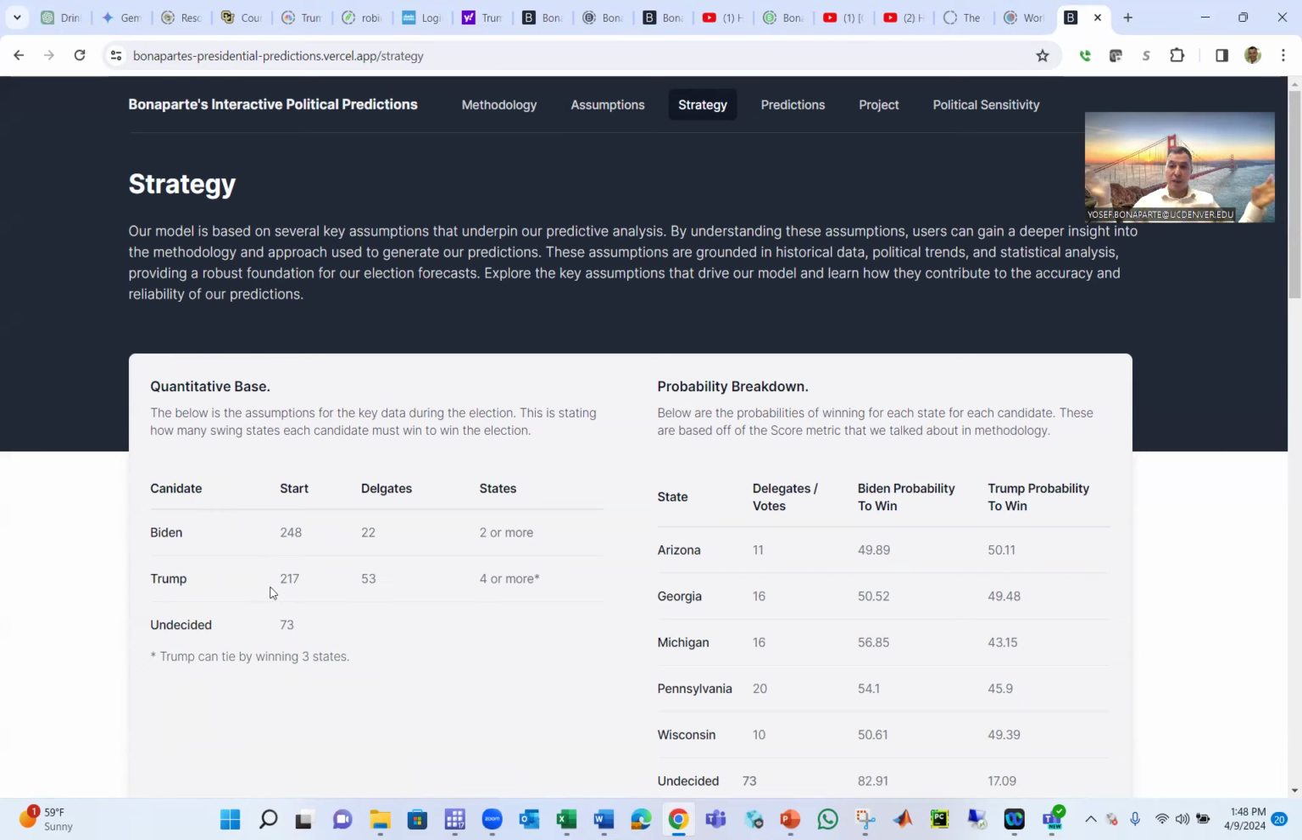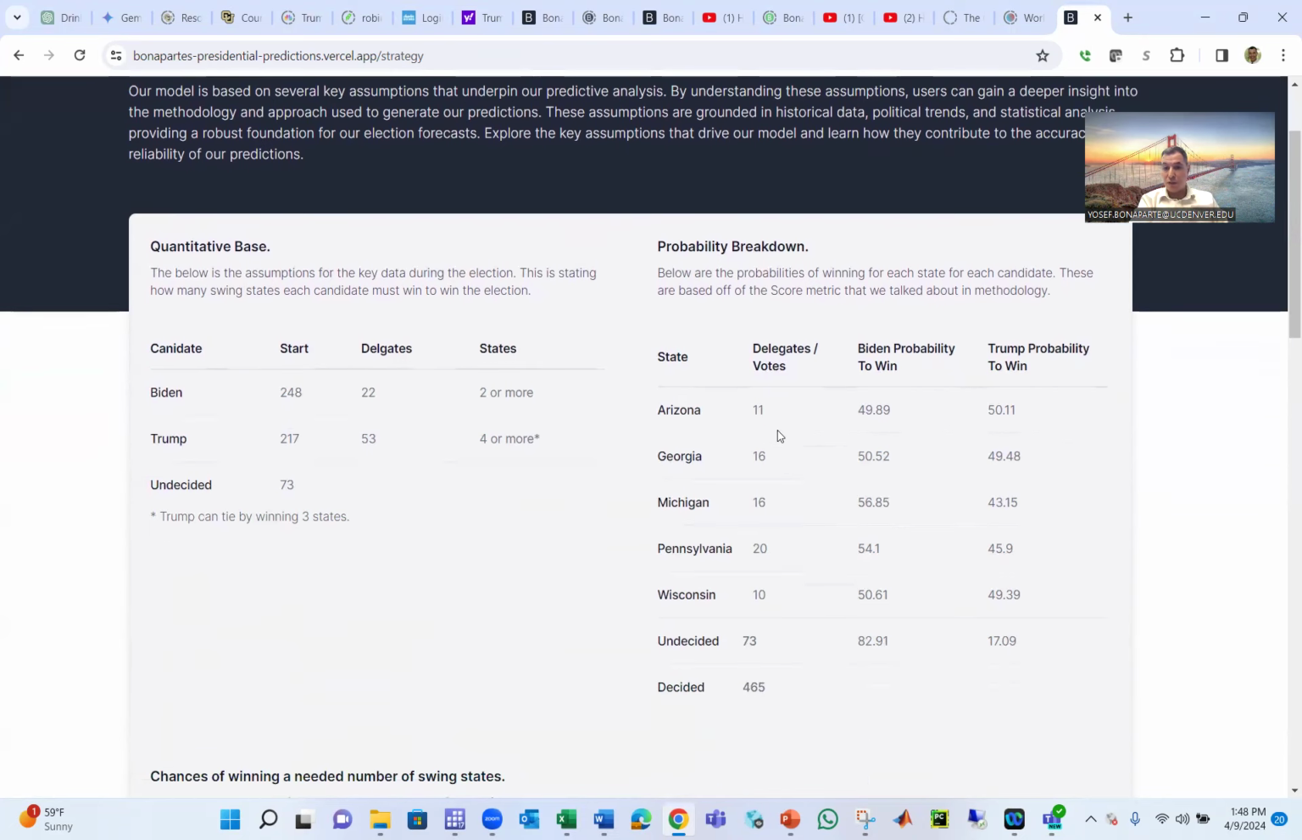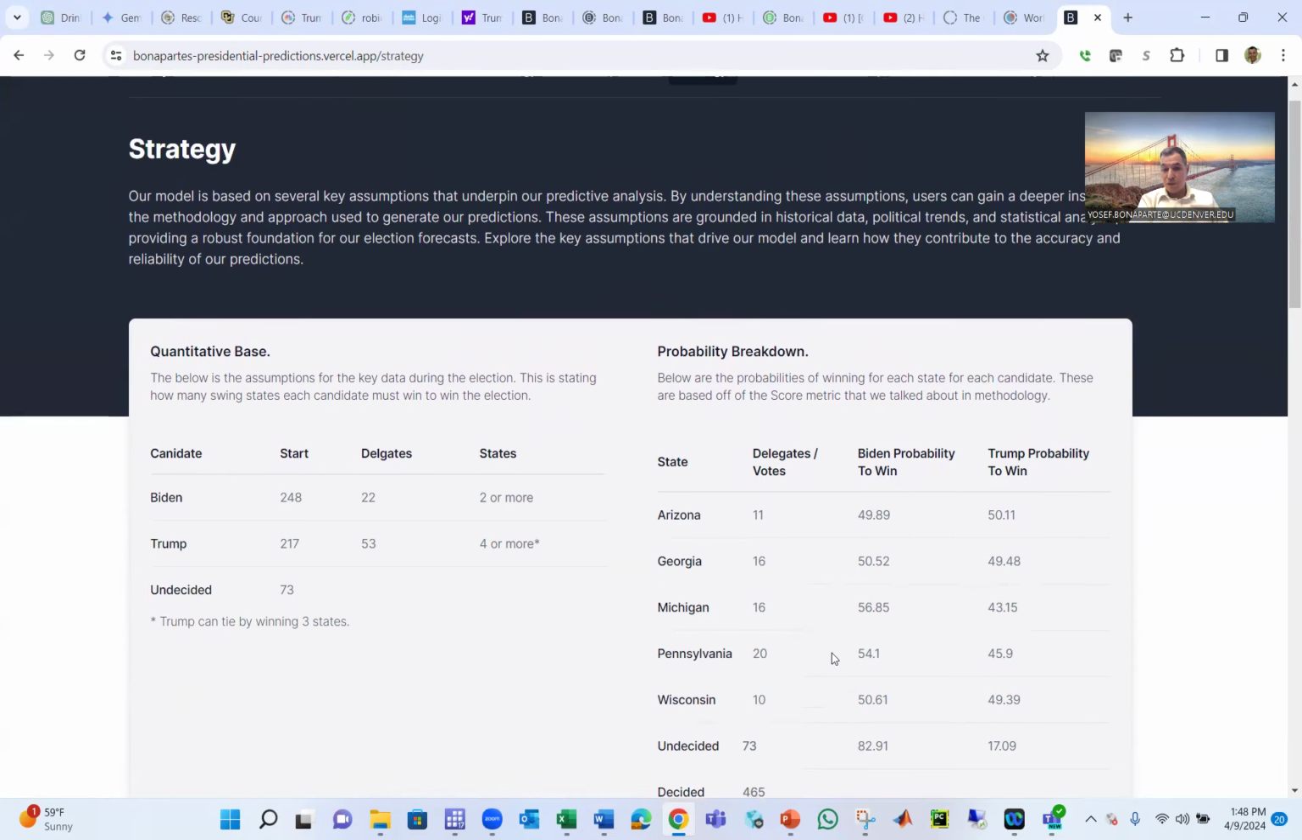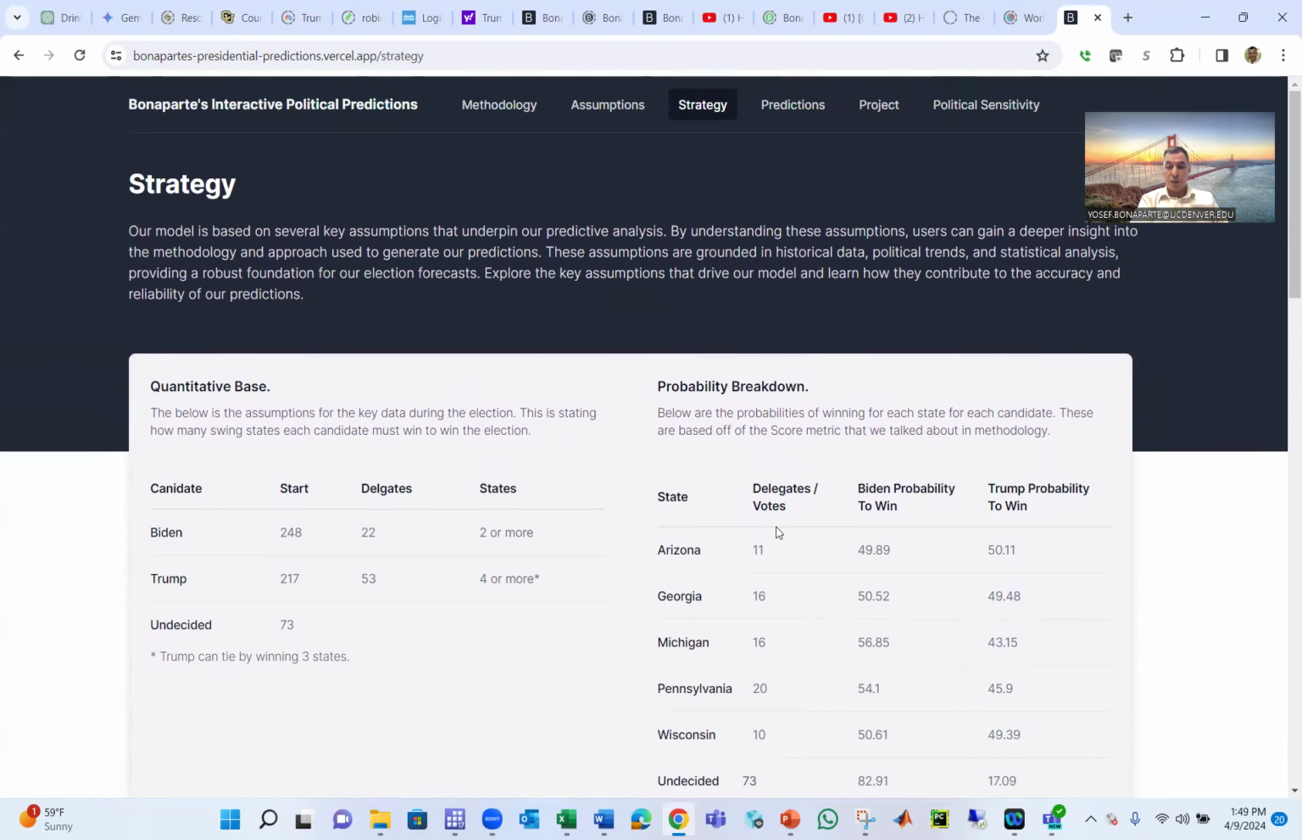So I give Trump all the states he won last year, 2022, sorry. And I give Biden all the states he won in 2022 minus the 5 swing states. The 5 swing states are Arizona, 11 delegates, Georgia 16, Michigan 16, Pennsylvania 20 delegates, Wisconsin 10. So total 73 undecided. From these 5 states we can get who's the winner.